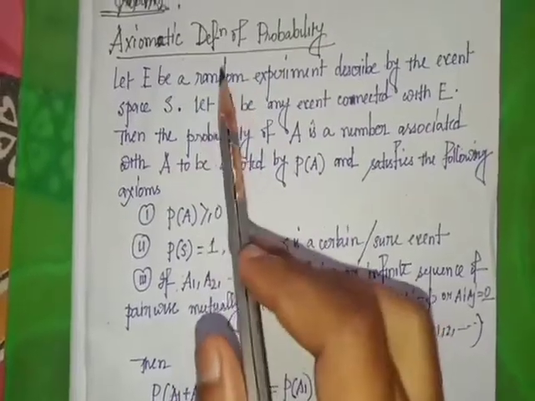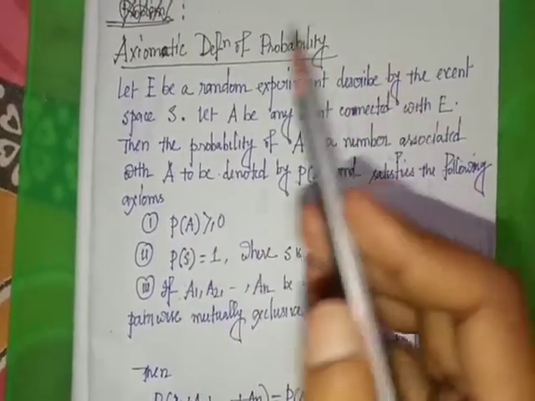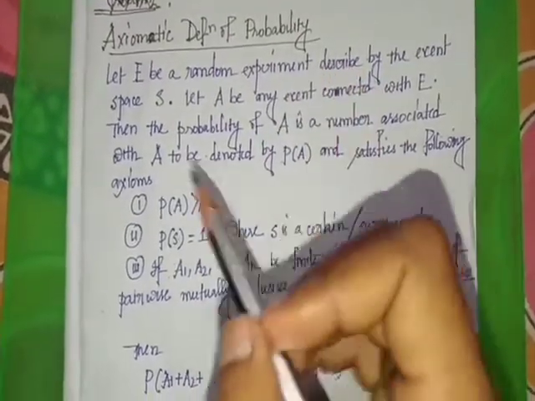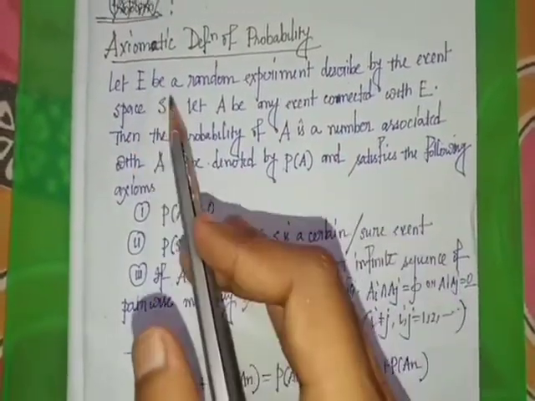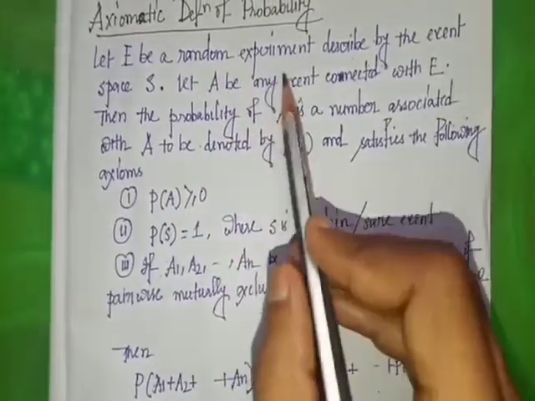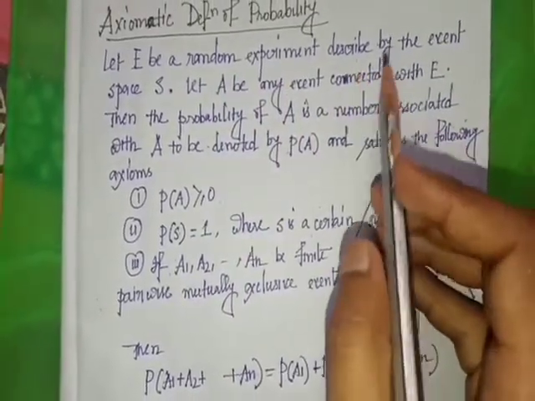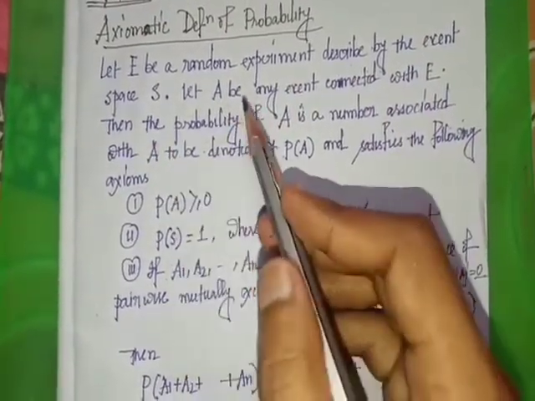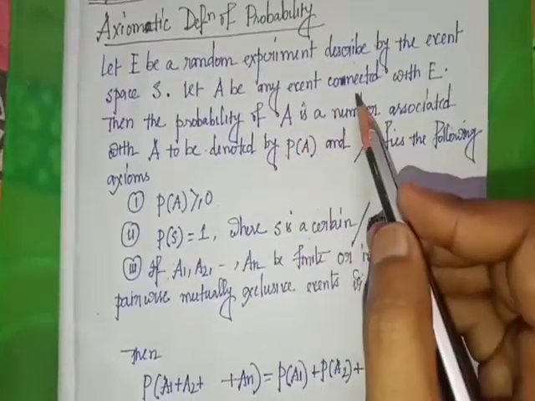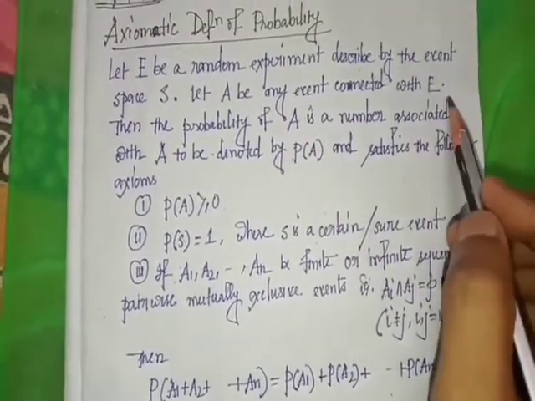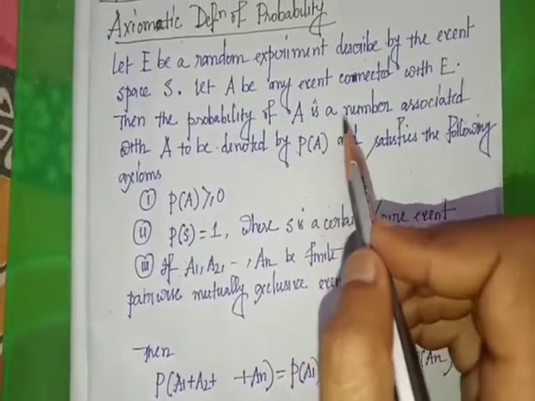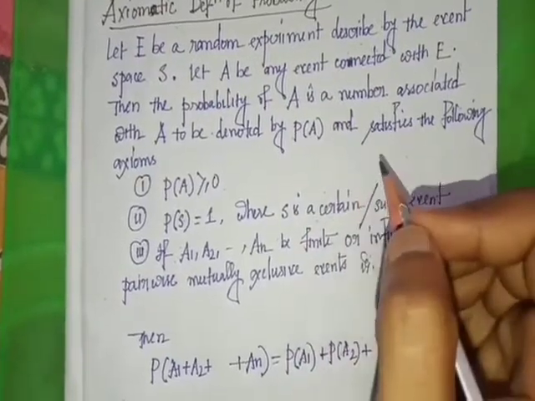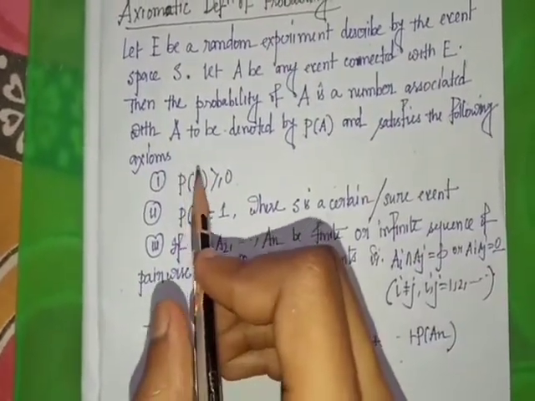We discuss another definition of probability, which is called the axiomatic definition of probability. Let E be a random experiment described by the event space S or sample space S. Let A be any event connected with the random experiment E. Then the probability of A is a number associated with A, denoted by P(A), satisfying the following conditions or axioms.